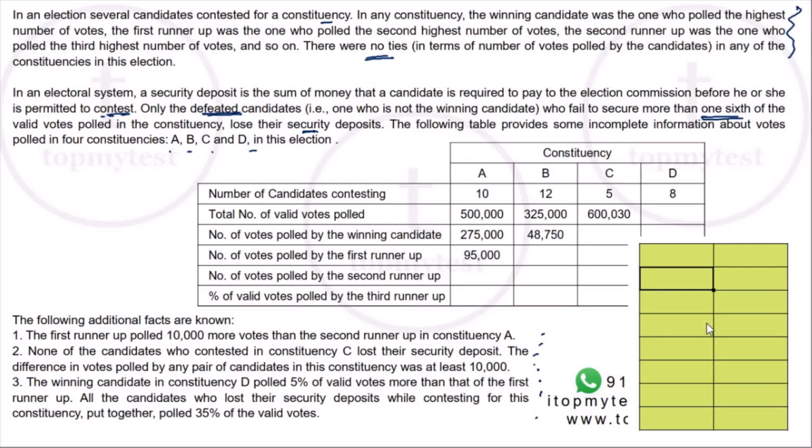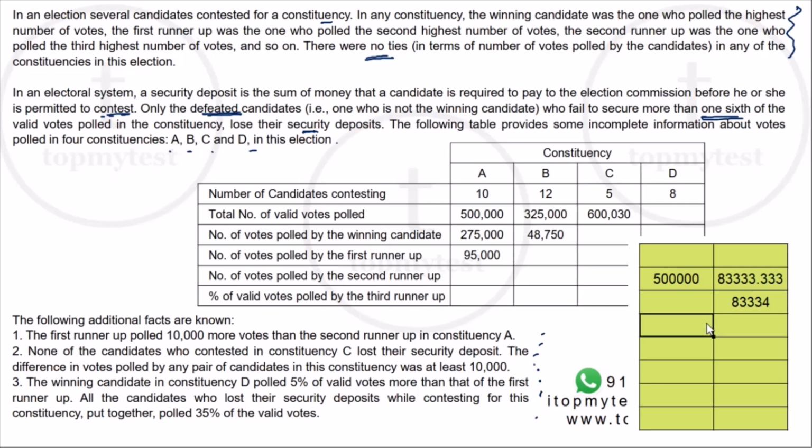So in constituency A, we have 5 lakh votes, right? 1/6 of this will be this divided by 6. 83,333.33 is 1/6. Now 83,334 will be more than 1/6, right? So that will be the part. So in order to save your security deposit, you need to get 83,334 or more. 83,334 is also good enough.